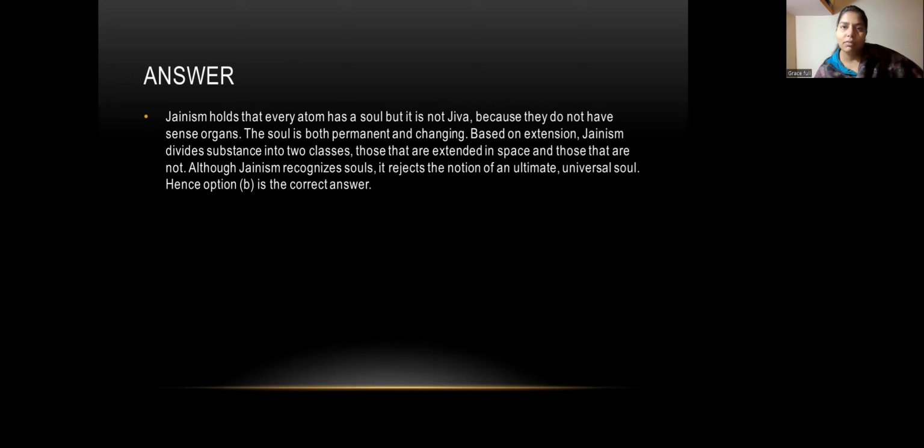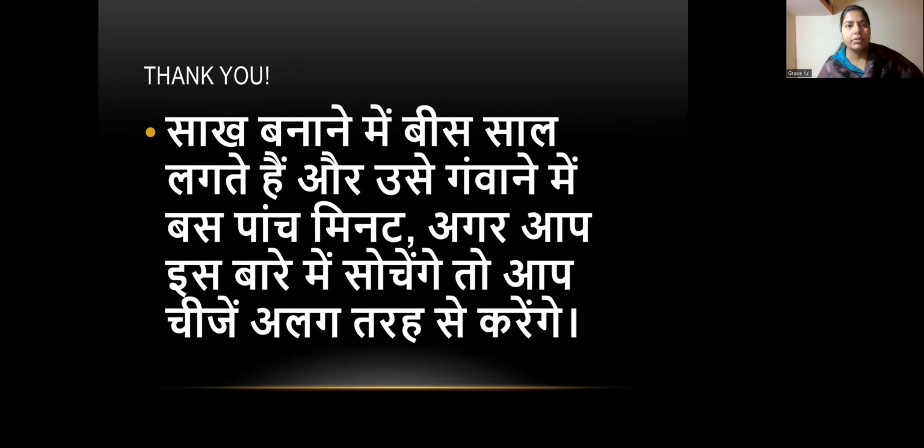Whatever knowledge I have, I read in the NCERT book. ठीक है, तो उसके बेस पे मैंने आपको बताया. The rest of the detail is given here, so you can read it out. And yes, the correct answer to this question is Jainism. Fine.